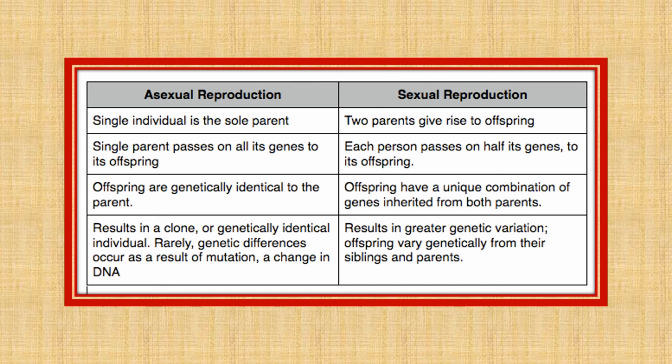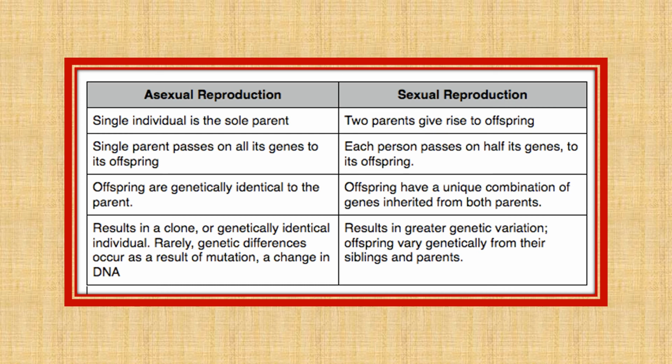Whereas in sexual reproduction, two parents, male and female, give rise to the offspring, and each one of them passes on half its genes to the offspring. Therefore, the offspring or the baby has a unique, different combination of genes from both mother and father, or male and female.